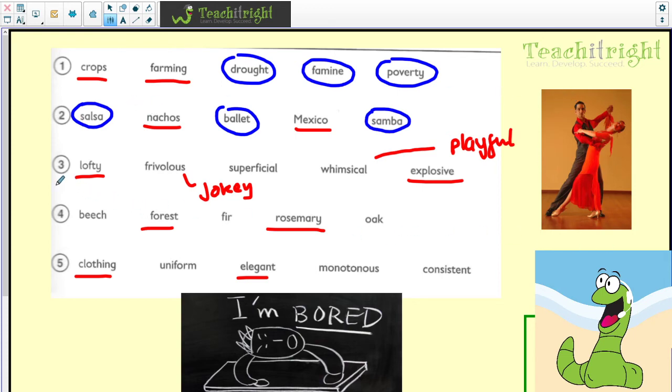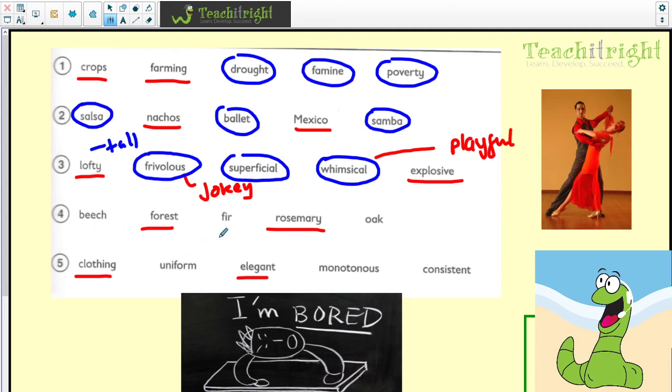Okay. Question 3, frivolous, superficial and whimsical all mean the same, to be sort of jokey, playful, whereas lofty and explosive, those would be the lofty being tall. I always think of lofts being high up, so tall is a synonym for that word. But those are the odd two out.